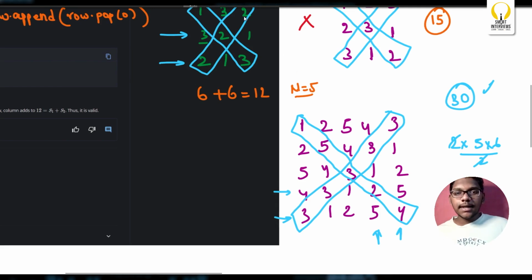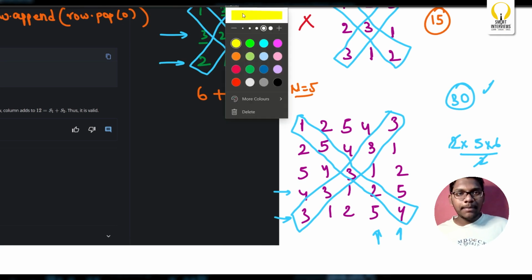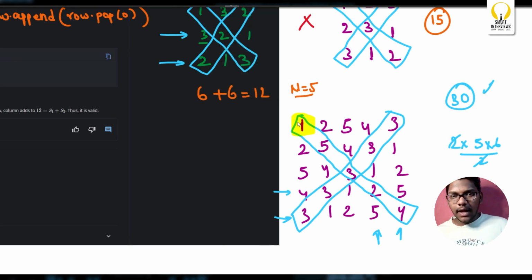So what I did here is first build n by 2 elements. Let's say if n is something like 9, do it till n by 2. What is n by 2? 9 by 2 is 4. So first build 1, 2, 3, 4. If n is equal to 9, the first row should be built something like this: 1, 2, 3, 4, and from there on, 9, 8, 7, 6, 5. This is how you should build the first row.